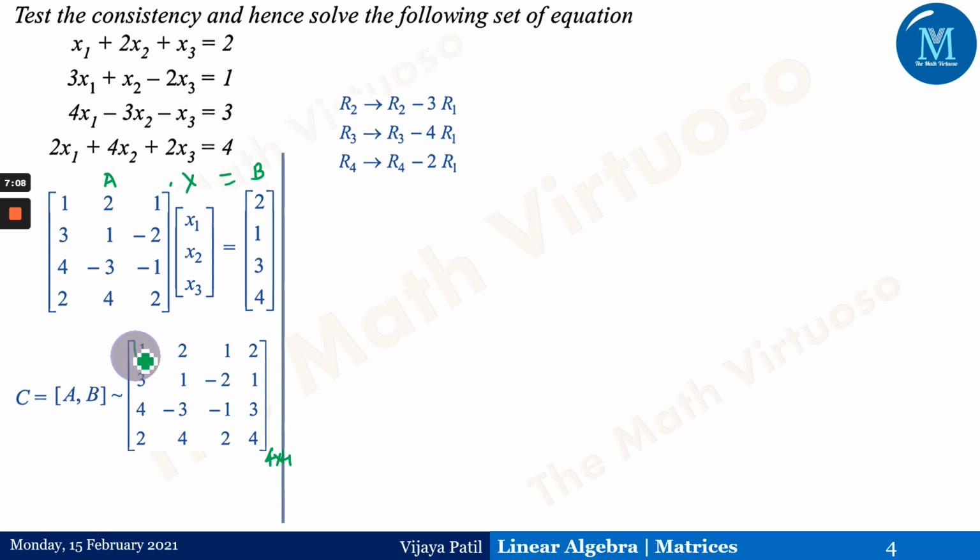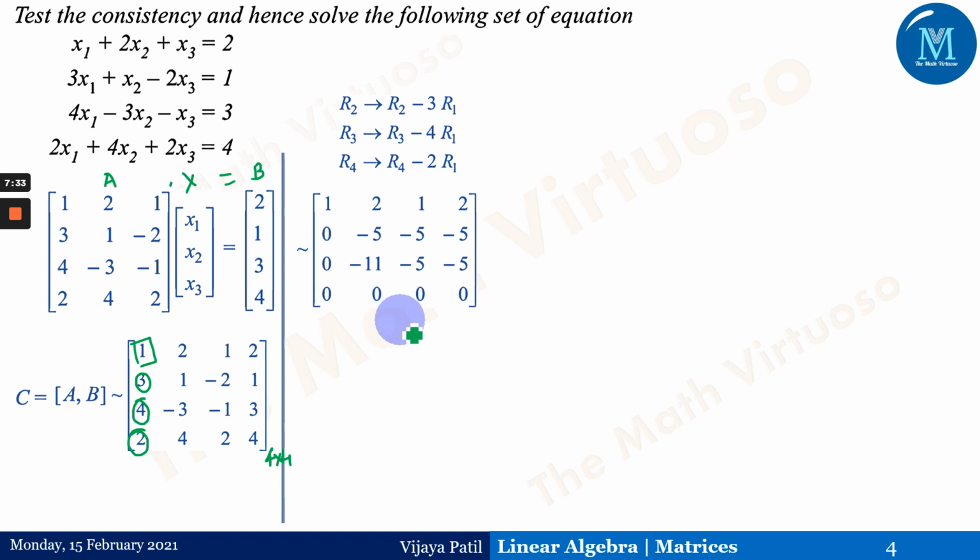First there is a non-zero element here, then below it the 3, 4 and 2 we need to convert into zeros. For this we use the transformations r2 minus 3 times r1, r3 minus 4 times r1 and r4 minus 2 times r1. If you want to follow how to find the echelon form, this is also given to you in this series, and you can follow that. So again you will get this type of matrix. I am not concentrating much on the transformations; I am concentrating on explaining the non-homogeneous system of linear equations.